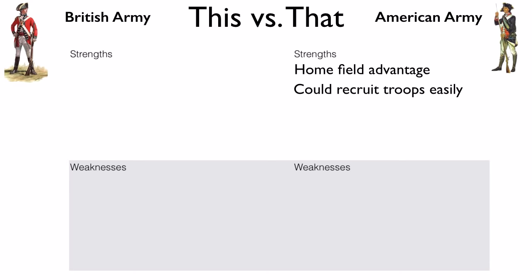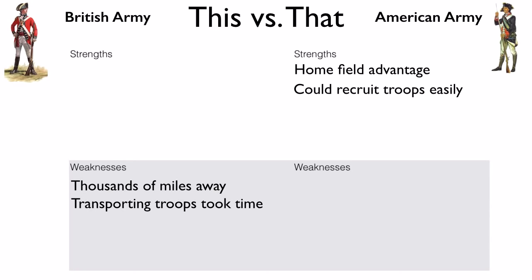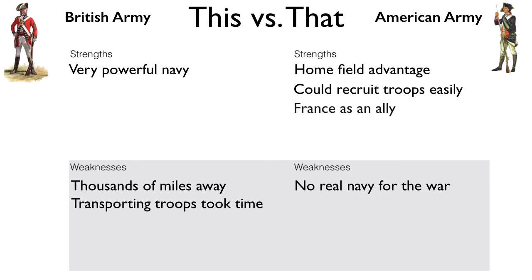The British, on the other hand, were thousands of miles away from home. They had to get troops mostly from Britain, as most Loyalists were not trained to fight in the King's army. Of course, one of the strengths of the British was their navy, which was the most powerful in the world. The U.S. never really had a navy to speak of. But luckily for the Americans, they would get help from France, who had the second largest navy in the world, to help win the war.